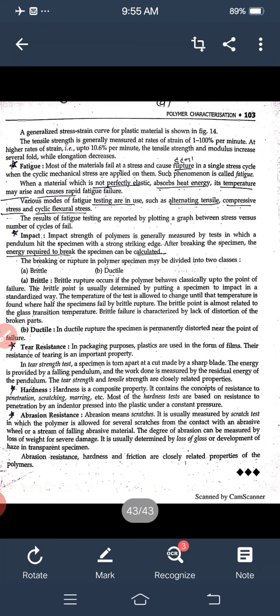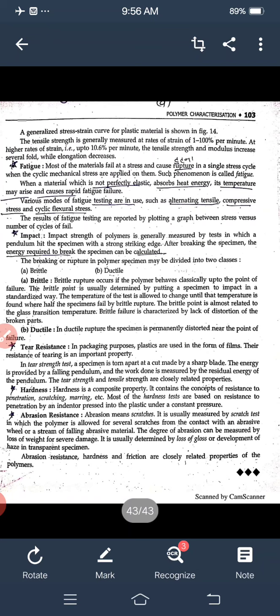A generalized stress-strain curve of a plastic material is shown in the above figure. The tensile strength is generally measured at rates of strain of 100 to 100% per minute. At higher rates of strain, that is 10^6% per minute, tensile strength and modulus increase several fold while elongation decreases. Fatigue. Most materials fail at a stress and cause rupture in a single stress cycle when cyclic mechanical stresses are applied to them. Such a phenomenon is called fatigue.